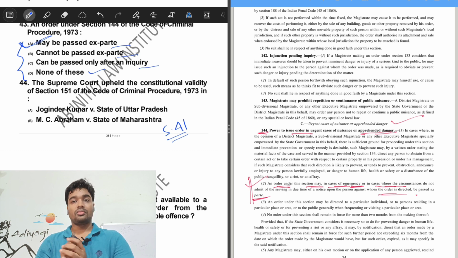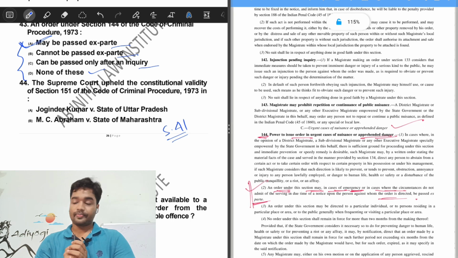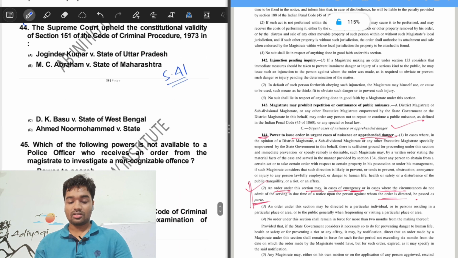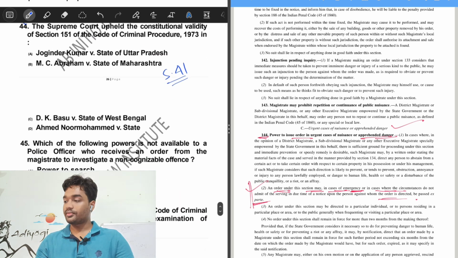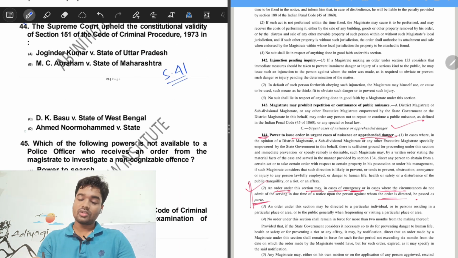Various times it has been questioned whether such a provision is constitutional or whether it is against the spirit of article 21. So it was asked in which judgment it was held that such a provision is not unconstitutional. The correct answer would be Ahmad Noor Ahmad versus State, option D.